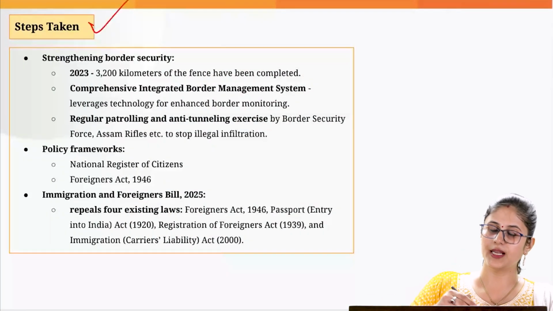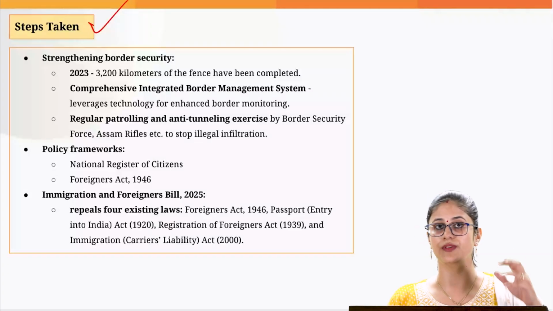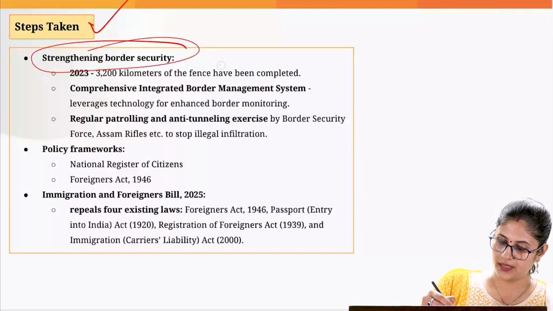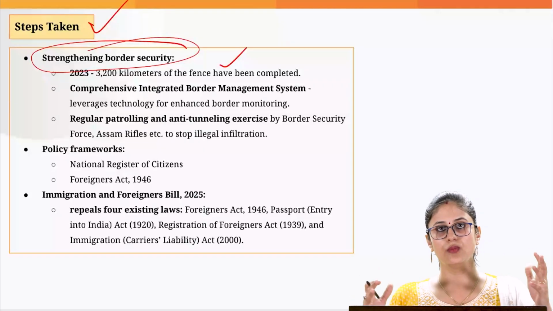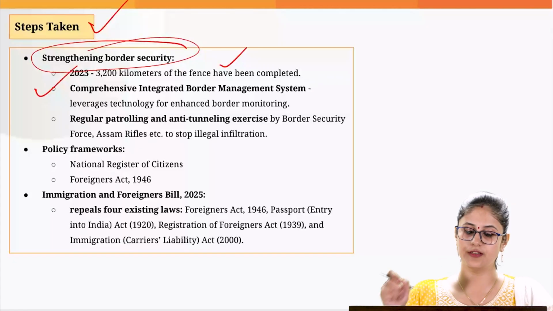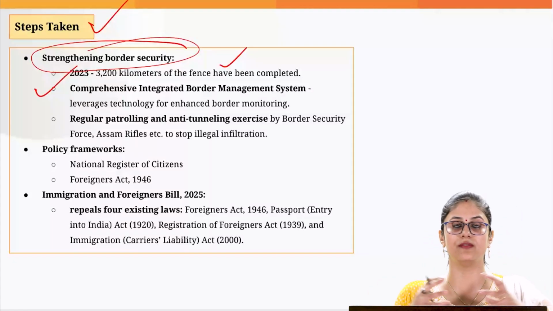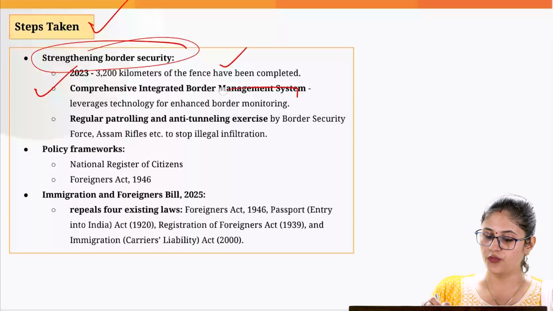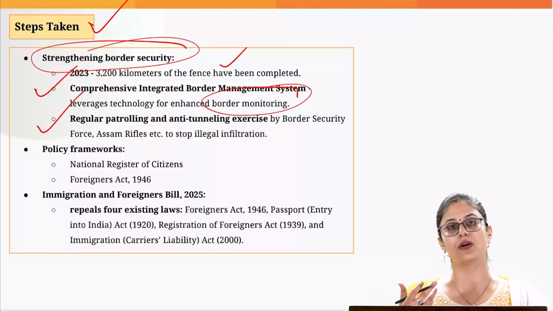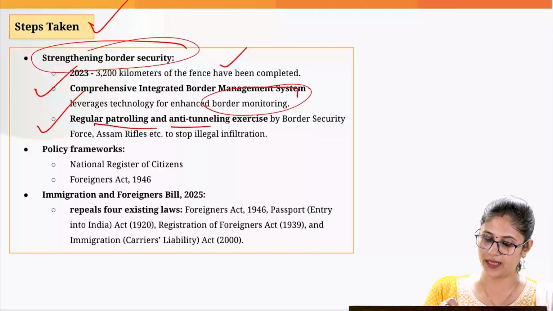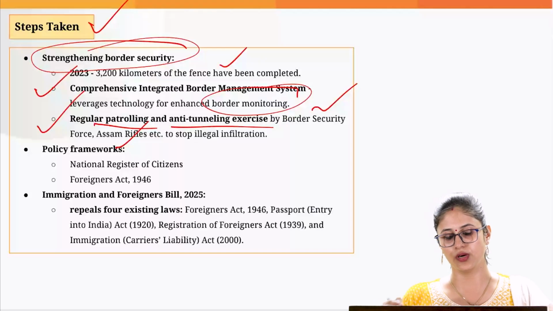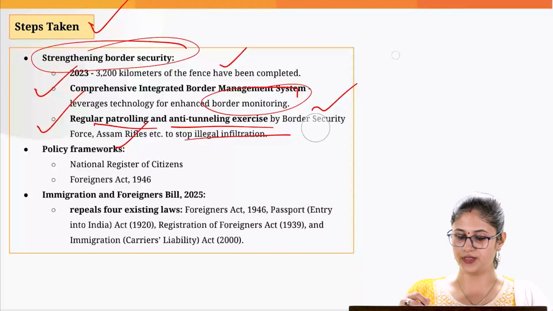Now, what all steps has the government taken to address this particular issue? So, we have strengthened our border security. How? By increasing the fencing along borders, international borders. We have put in place a comprehensive integrated border management system wherein we are leveraging technology for enhanced border monitoring. And we are also enhancing the border surveillance. So regular patrolling and anti-tunneling exercises are being carried out by the security forces, okay, to stop illegal infiltration.